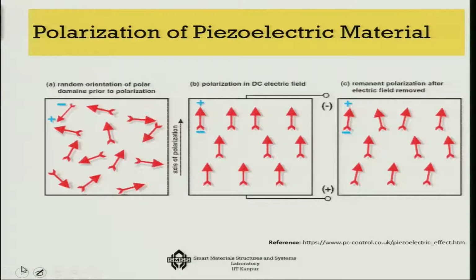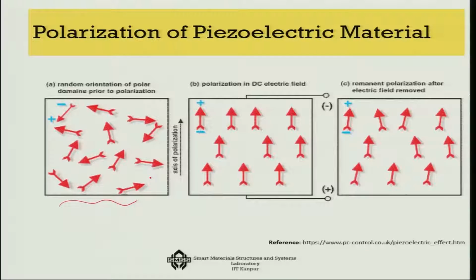Now, the dipole moments in a perovskite, if it is not polarized, are always random like this, very random. Each atom will show a random dipole direction, which means that if you apply a voltage, because some are oriented and some are not, you won't get too much of a change in the deformation.